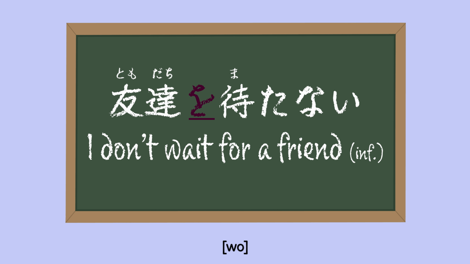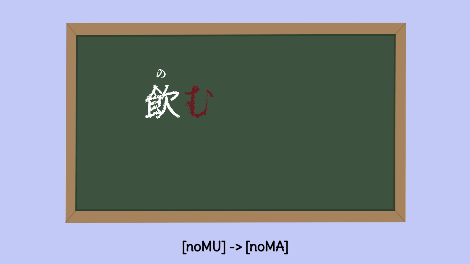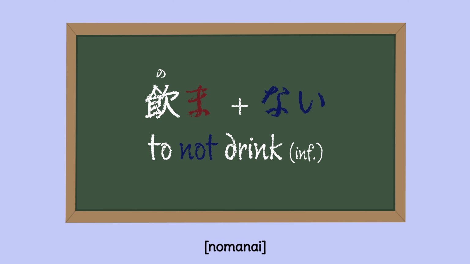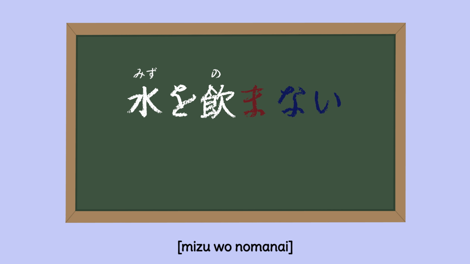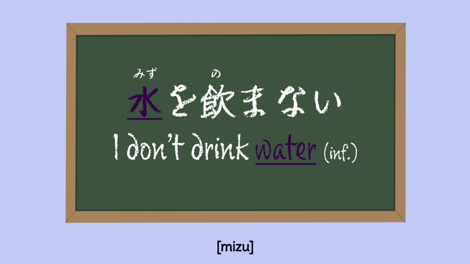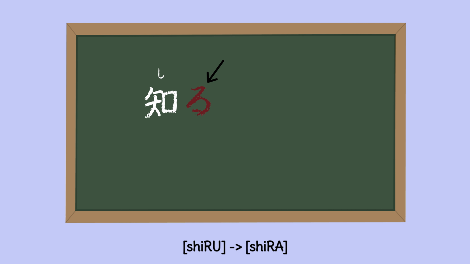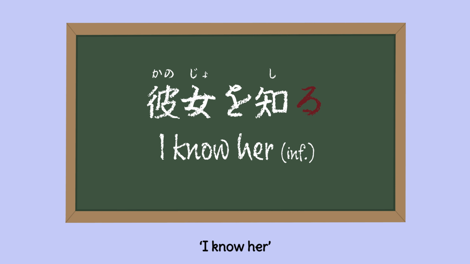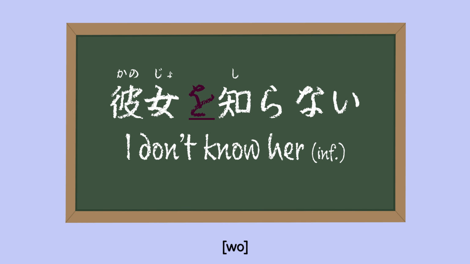飲む to drink. 飲む turns into 飲ま plus ない。飲まない。To not drink. 水を飲む I drink water. 水を飲まない。I don't drink water. 知る to know. 知る turns into 知ら plus ない。知らない to not know. 彼女を知る I know her. 彼女を知らない I don't know her.